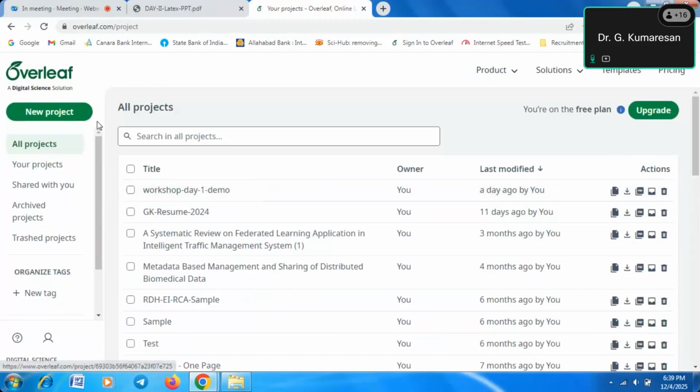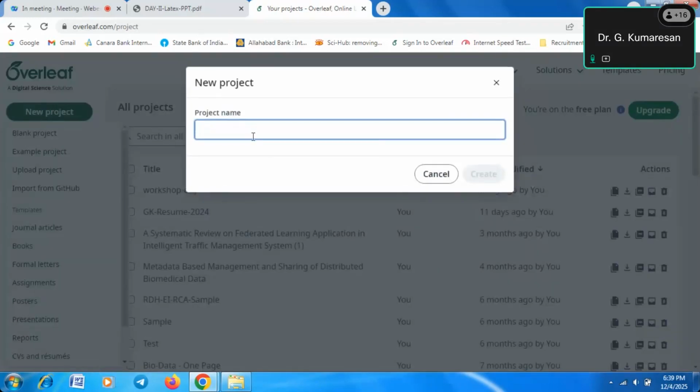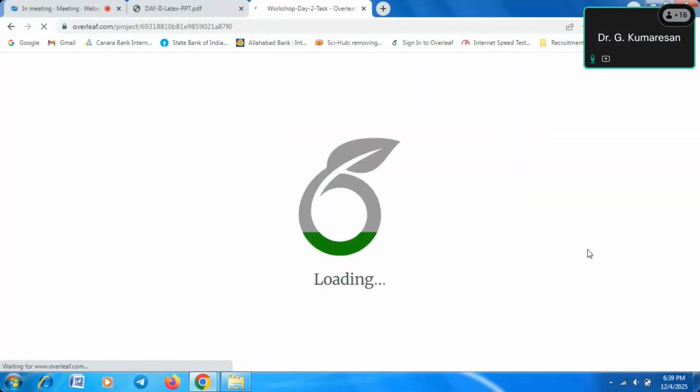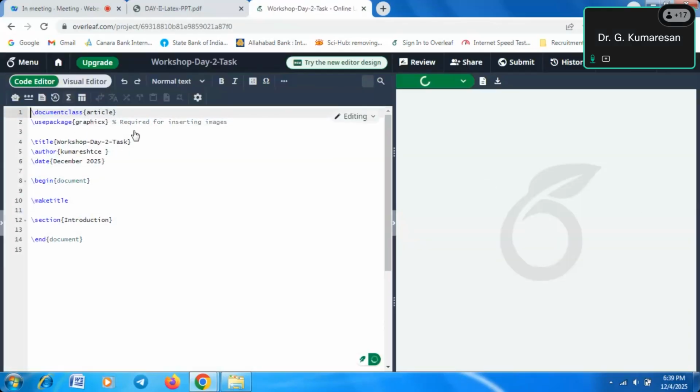Now we will create a day 2 document. Go to new project, click blank project, and type workshop day 2. Give the project name and click create. Once we create it, the page will come automatically. This is the document class, the article template.